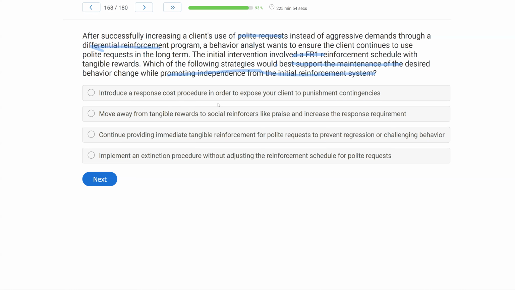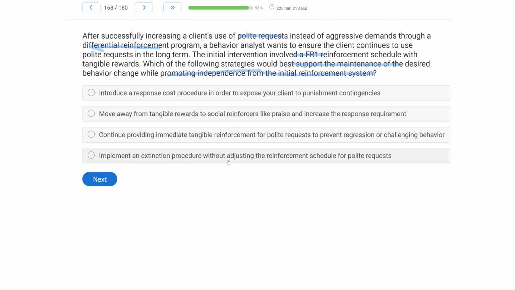A, introduce a response cost procedure in order to expose your client to punishment contingencies. There's really no need for a punishment procedure. Things are going well. We just want to start to support maintenance and independence. B, move away from the tangible rewards to social reinforcers like praise and increase the response requirement. Okay, this B is pretty good, right? Instead of tangibles, we're going to move to social reinforcers, which are much more generalized. And we're going to increase the response requirement, which is going to fade out reinforcement and promote maintenance.